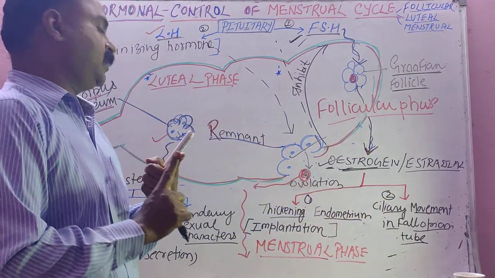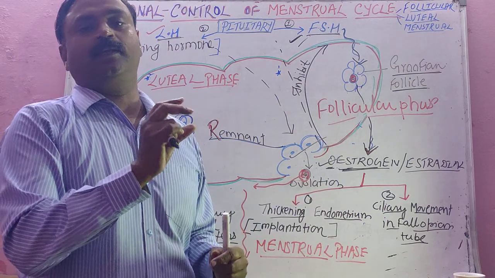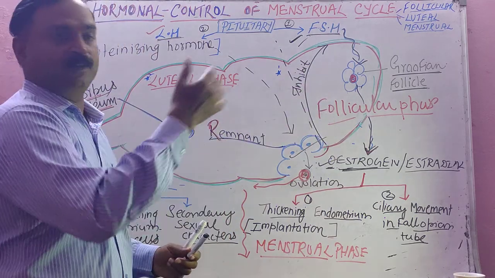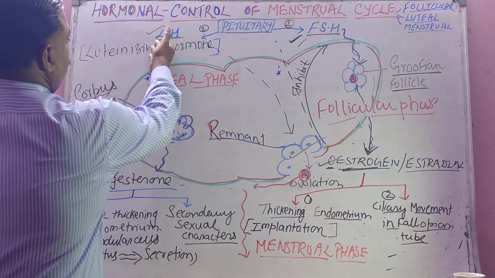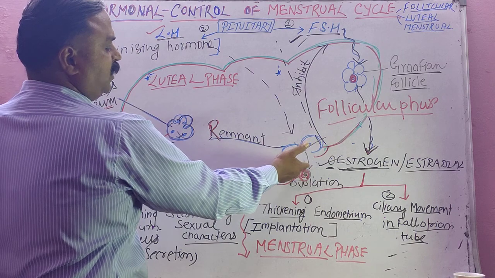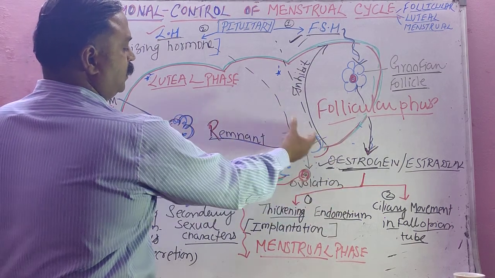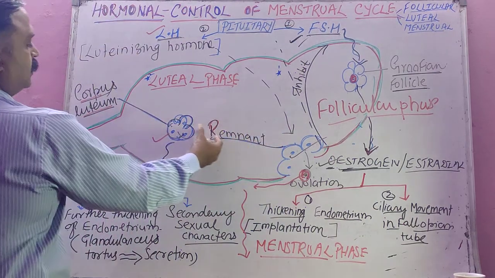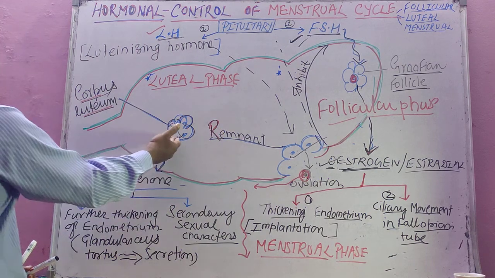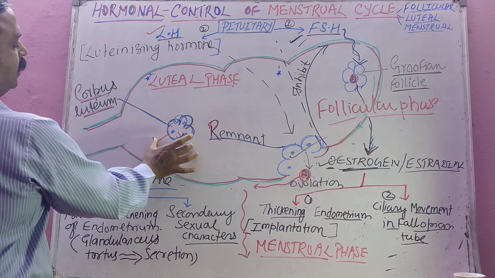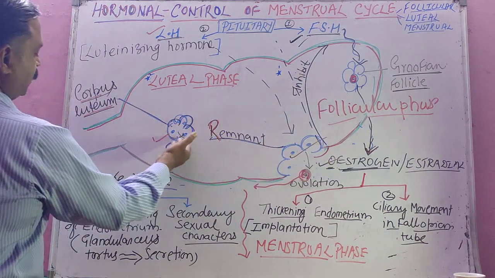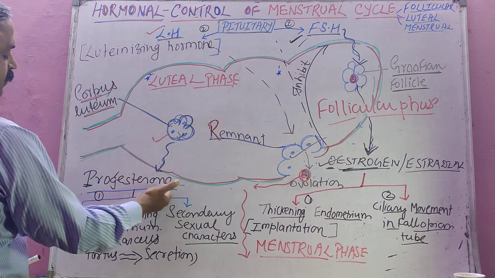And these are the two functions. What are they? Thickening of the endometrium for implantation. Second, ciliary movement in the fallopian tube, and that ciliary movement conveys the ovum towards the uterus. Then the second hormone is luteinizing hormone, isn't it? Luteinizing hormone brings about ovulation. The ovum is out and the remaining ball of cells, the Graafian follicle's remaining part, is called the corpus luteum. So that is the luteal phase. Now this ball of cells is not called a Graafian follicle, it is without the ovum. It was already secreting estrogen, now it starts secreting progesterone, the second female hormone.